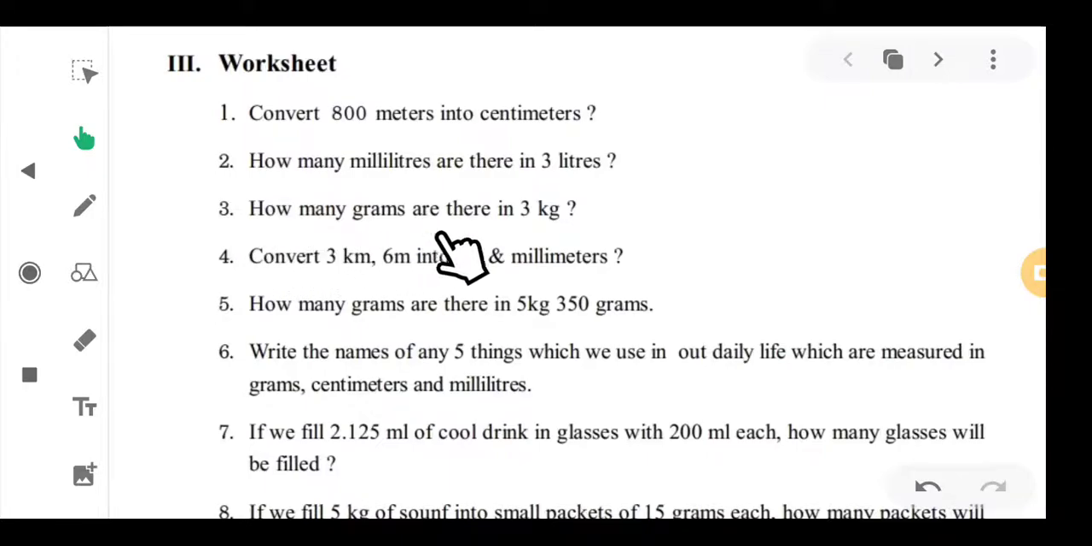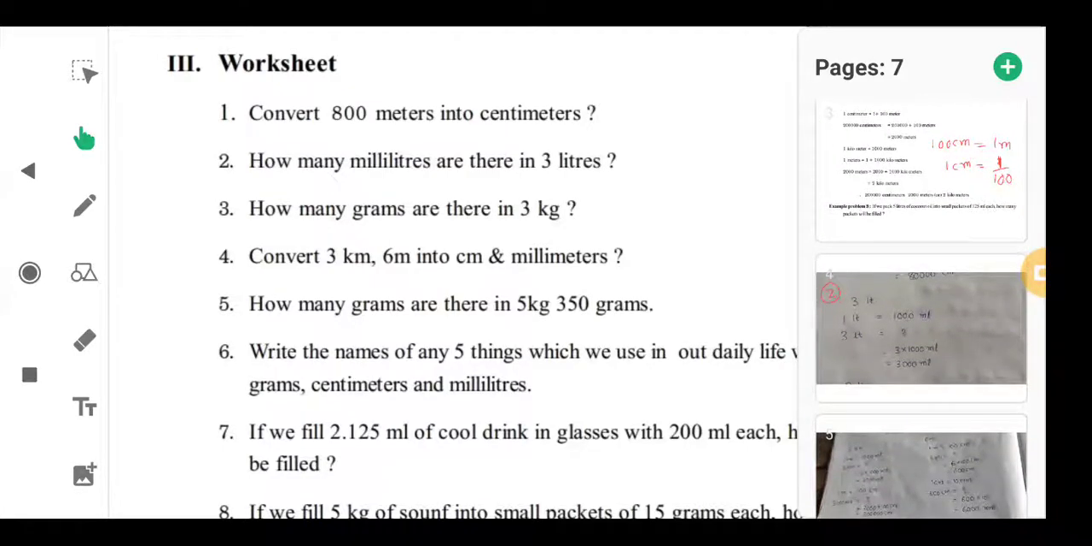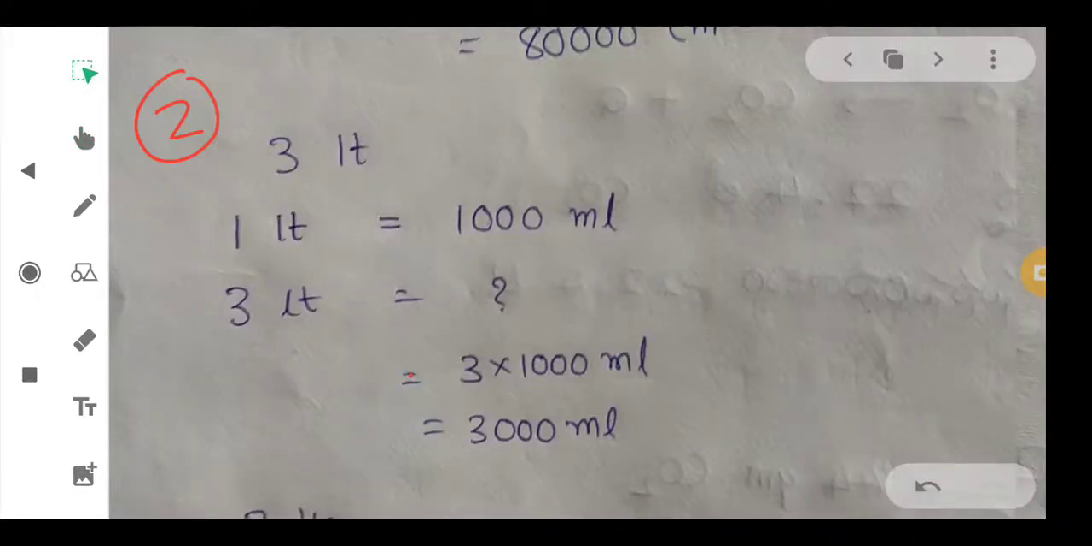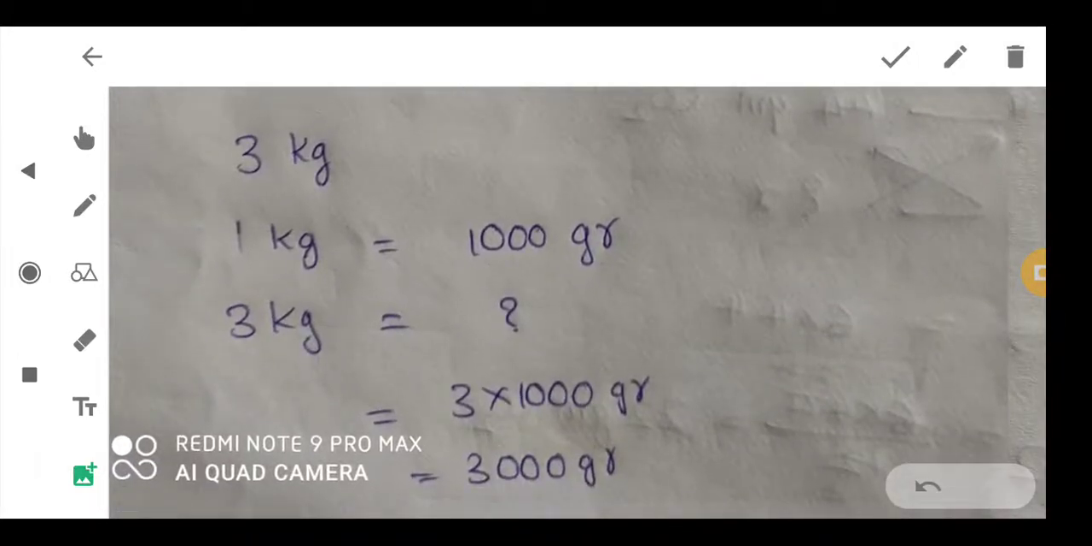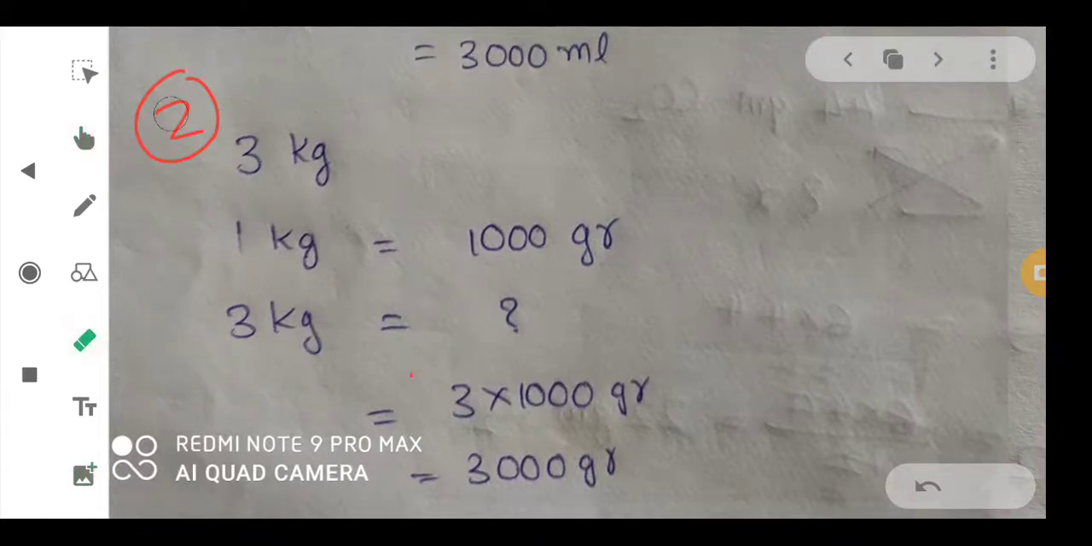How many grams are there in 3 kgs? So, same way we will do this problem also. Okay, this is third one. So, 3 kgs, 1 kg is equal to 1000 grams, we know that. So, per 3 kgs how many grams? Again same, we will multiply these 3 into 1000 grams, 3000 grams. So, this is your third one. If you want to write neatly, pause the video and write down neatly.